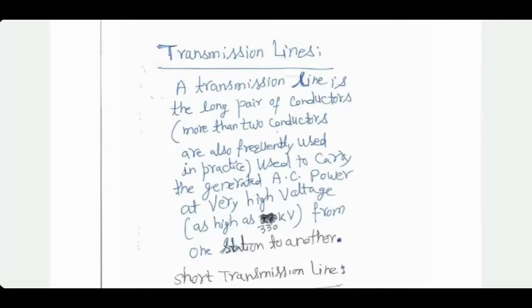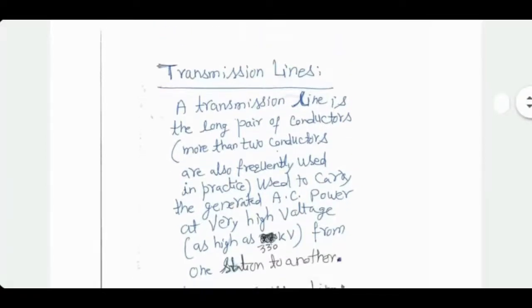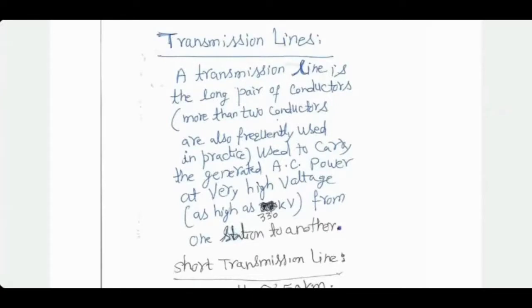Now, most important thing, besides, of course, the mechanical issues, which I'll come to a little bit later, electrically speaking, the most important issue for transmission lines is how much power would be lost when you transmit power from one point to another. There are 4 parameters of a transmission line which are considered for figuring out losses.